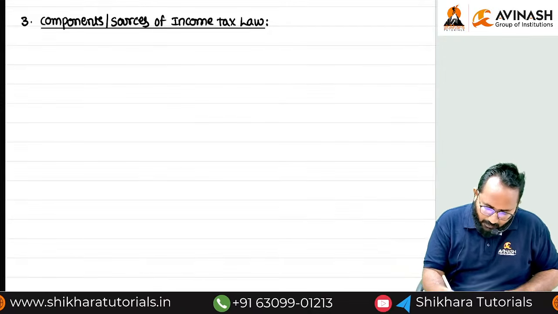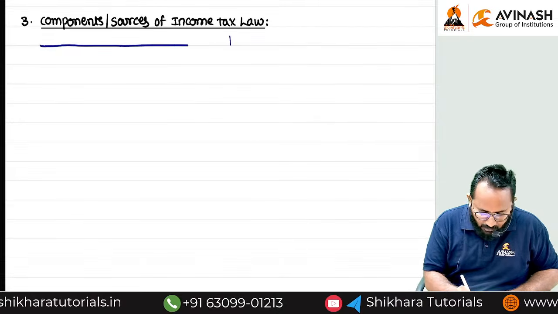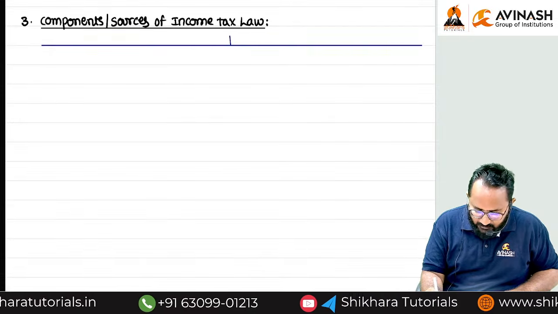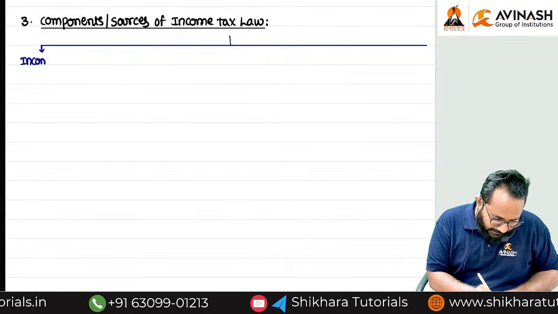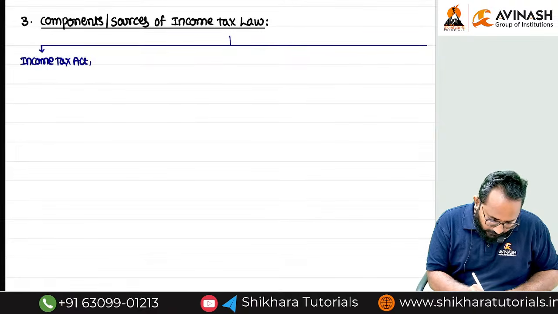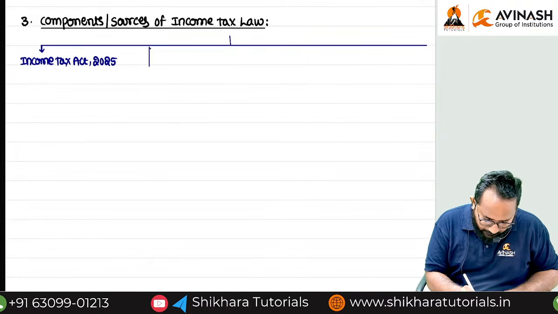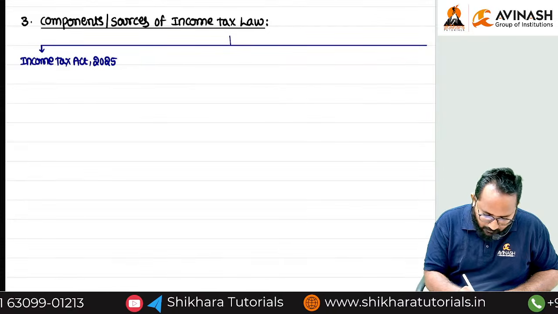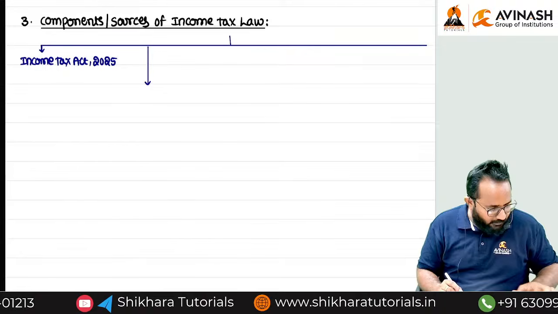Now how many components? You know, 5. One component you already know. Just tell me that first component. Income Tax Act 2025. Super. Next, rules also are there.